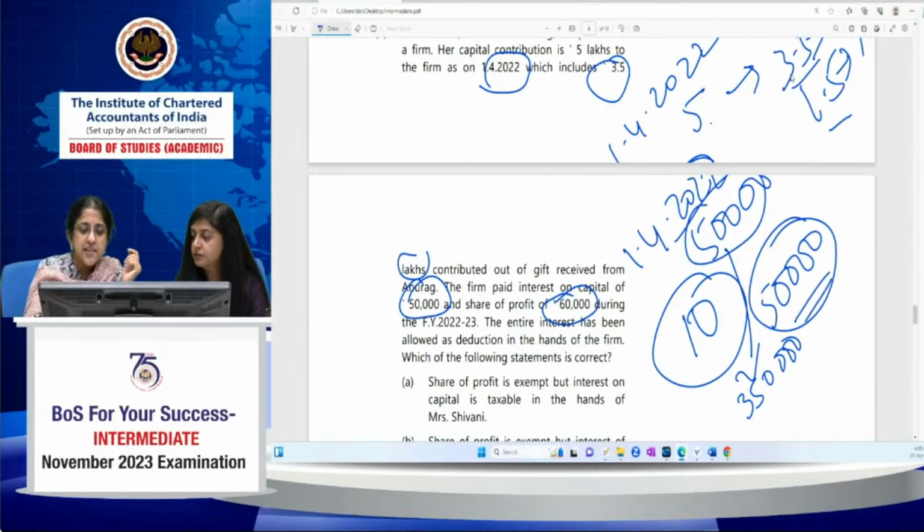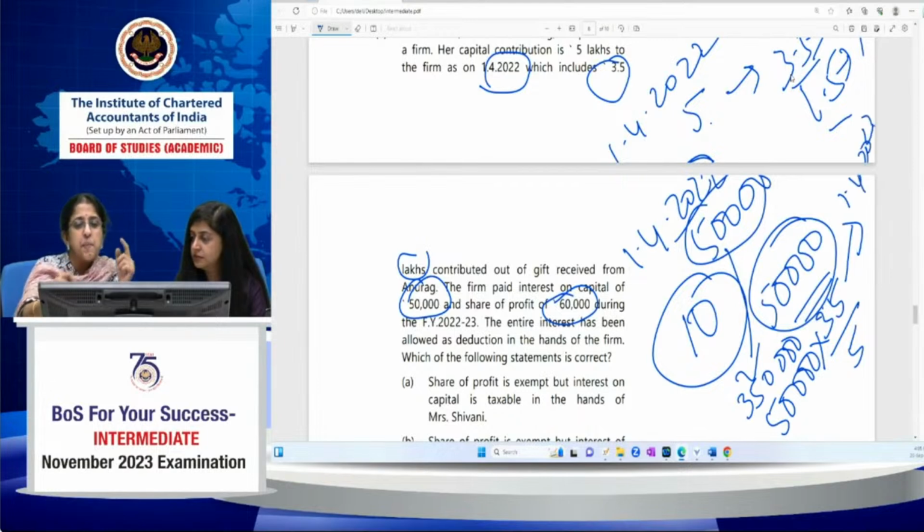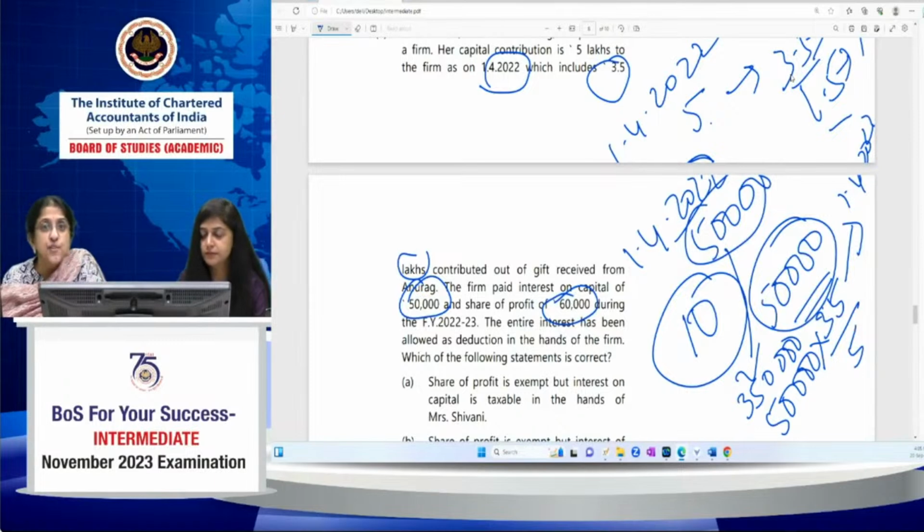So what is the interest on capital? It's 50,000, which is taxable in the hands of the partner. How much did Anurag contribute? 3.5 lakh out of a total of 5 lakh. This I have to see on the first day of the previous year. Suppose after 1/4/2002, on 10/4/2002, the husband had made some more contribution. I will not take that into consideration for this year; I will take it into consideration for next year.